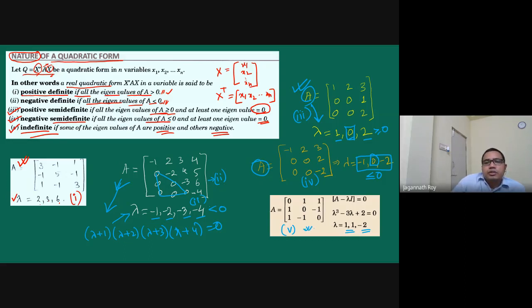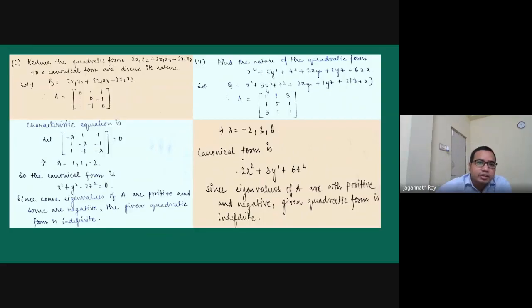Okay, so we'll see one example of how to find this. The question will be like this: reduce the quadratic form to its canonical form and discuss the nature of the quadratic form. So here the square terms are not there, so in the diagonal it will be 0, 0, 0. The x1x2 term has coefficient 2, so that would be divided by half. Similarly, x1x3 is 2, so it will be divided here.